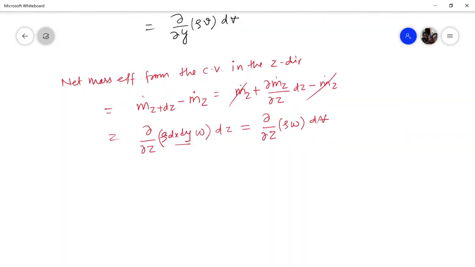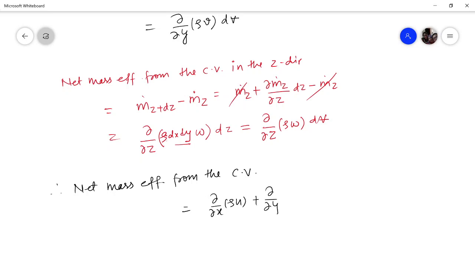Therefore, what you can say is the net mass efflux from the entire control volume. What will this be? This is mass efflux in the x direction plus mass efflux in the y direction plus mass efflux in the z direction. That is del by del x of rho u plus del by del y of rho v plus del by del z of rho w, and this dV will come out as common. This is the net mass efflux from the control volume.